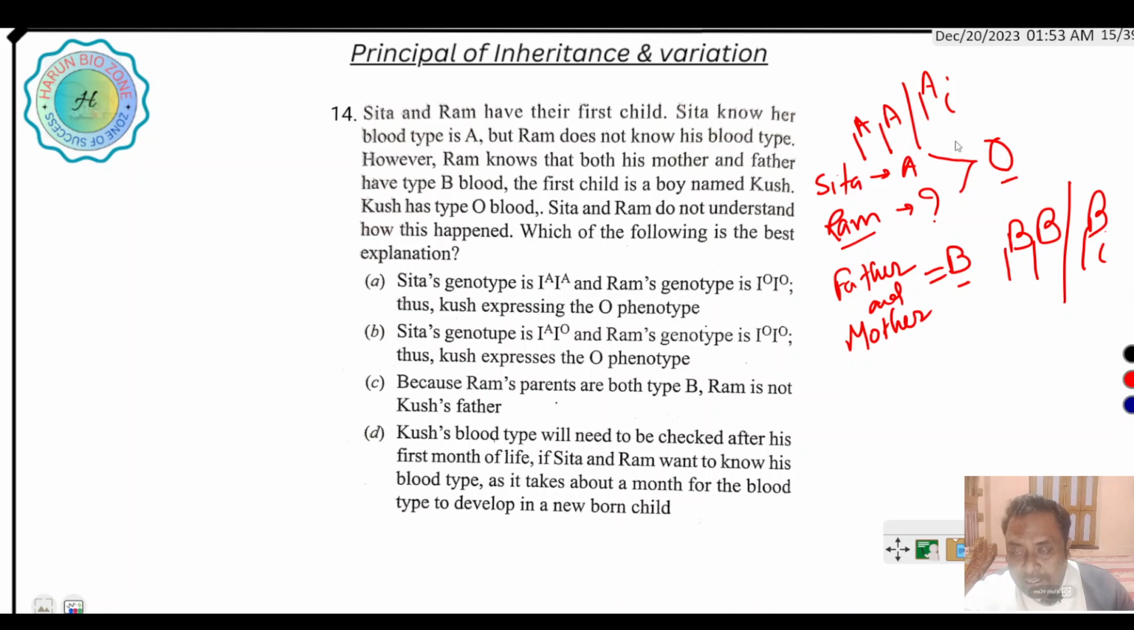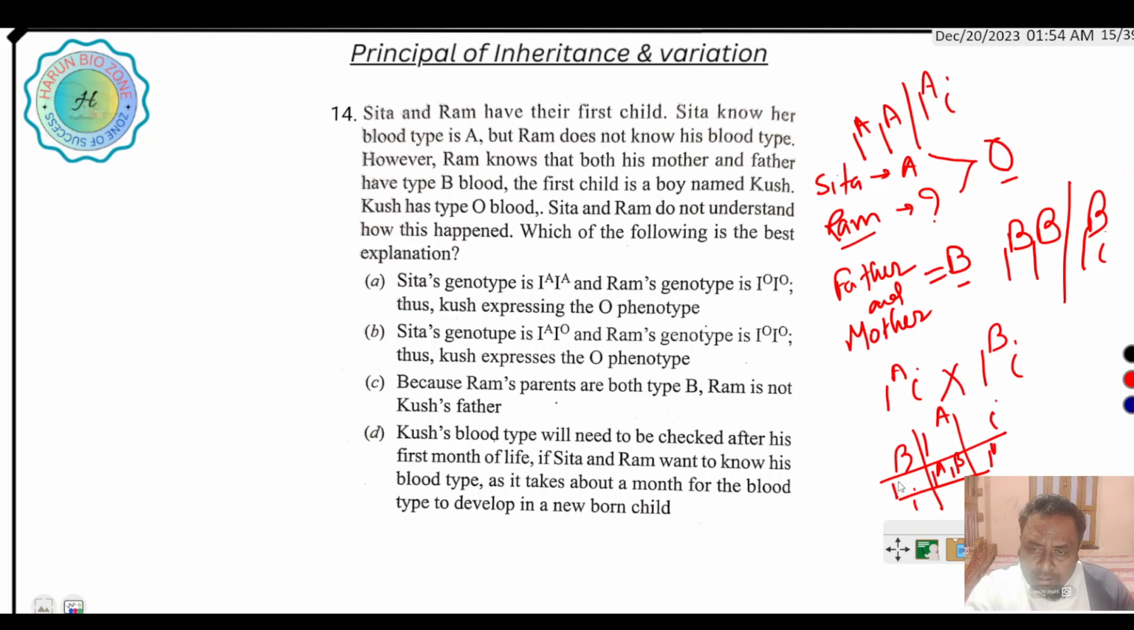If Sita's blood group is IA i and Ram's blood group is IB i, then there is a 25% possibility of each combination: IA IB, IB i, IA i, and ii. There is a 25% chance their offspring has O blood group. Clear? Next, here the right answer is